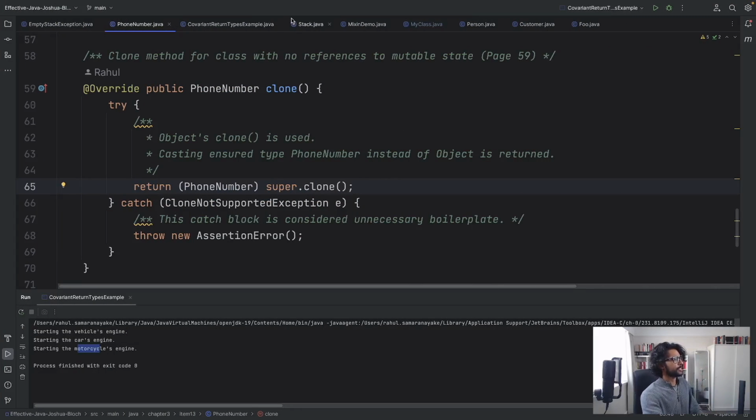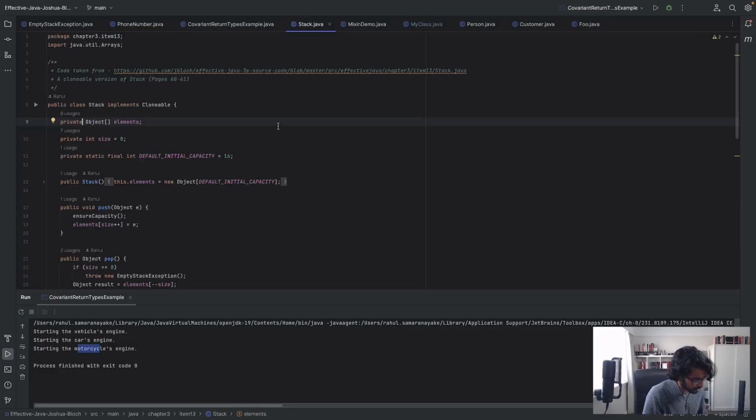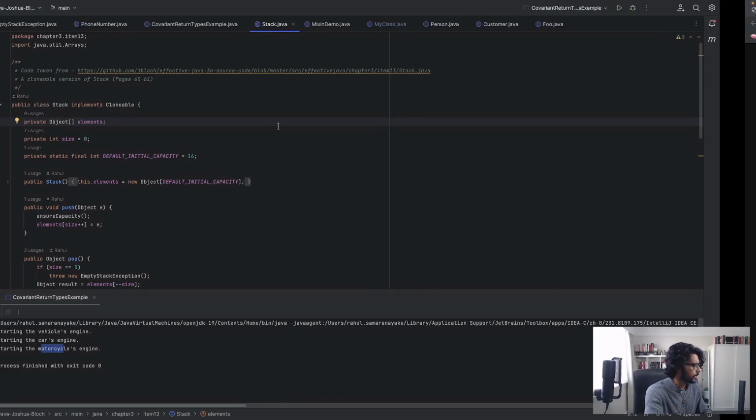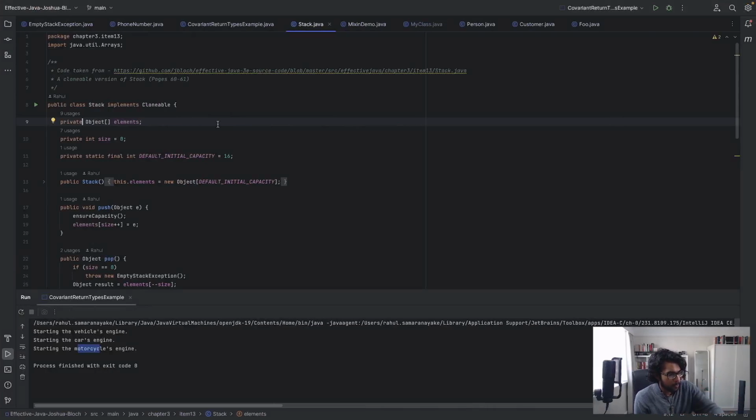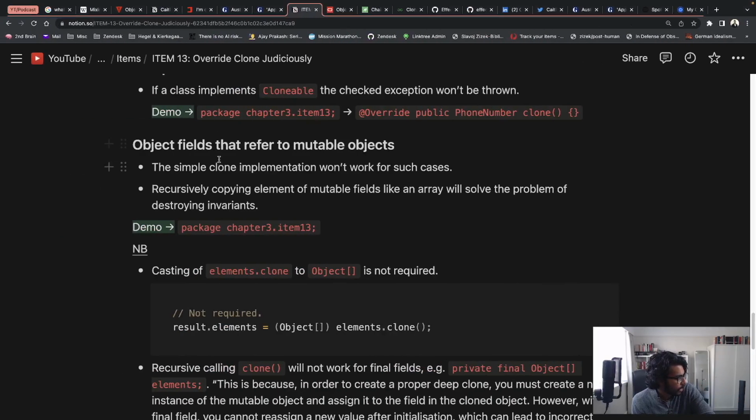And the Stack class was initially defined in Item 7, but we've repurposed it to fit Item 13. And this is really important because here's why we need to consider this point: how do we deal with object fields or class fields that refer to mutable objects?